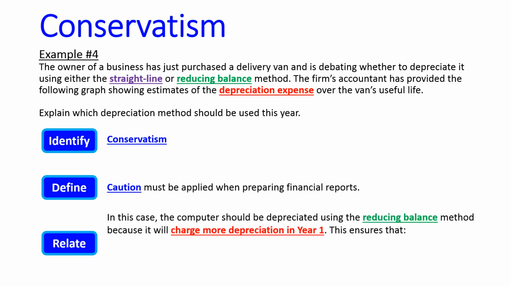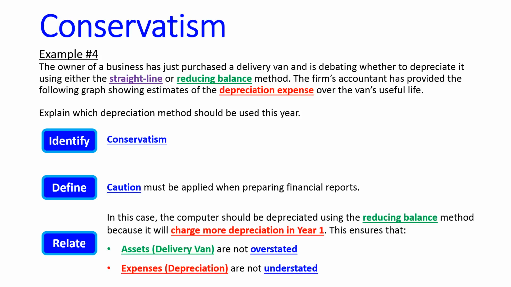What I'm going to say though is I'm going to use depreciation in the form of the reducing balance method, and the reason why is that it'll charge more depreciation in year one, and what that'll do is make sure my assets are not overstated. The carrying value will be lower if I use reducing balance, and secondly, expenses are not understated, in this case depreciation.